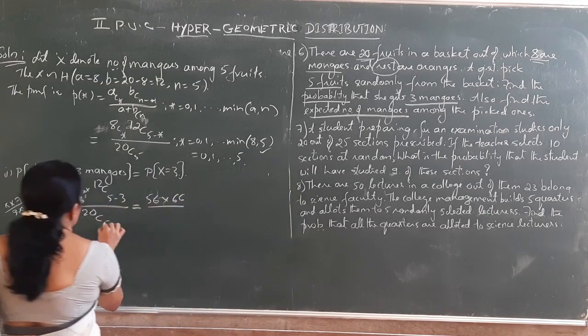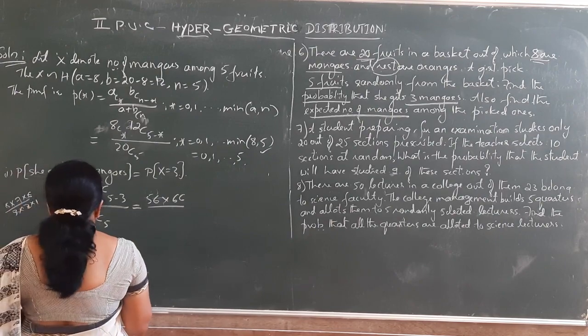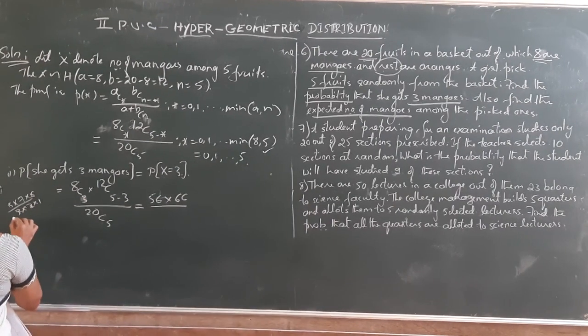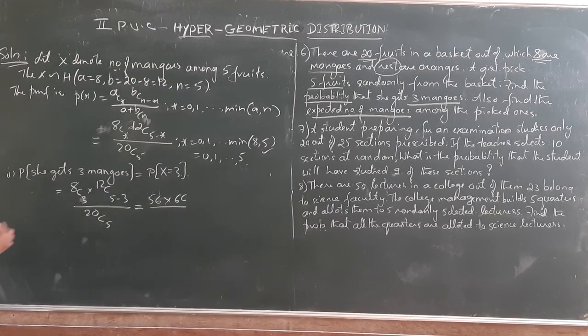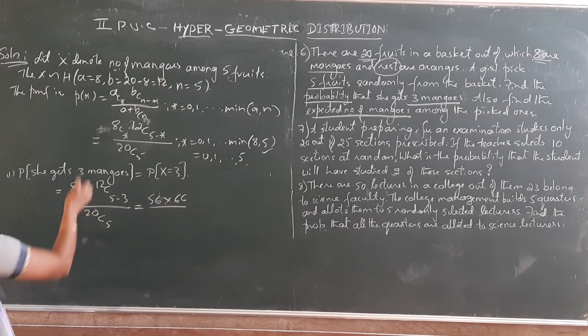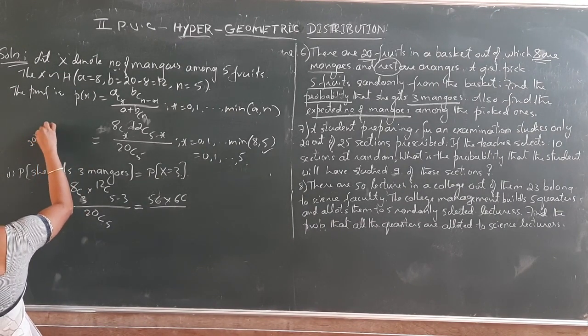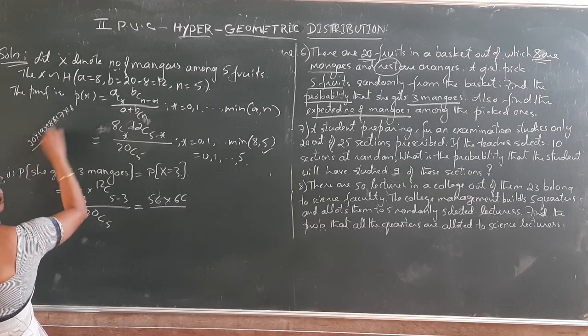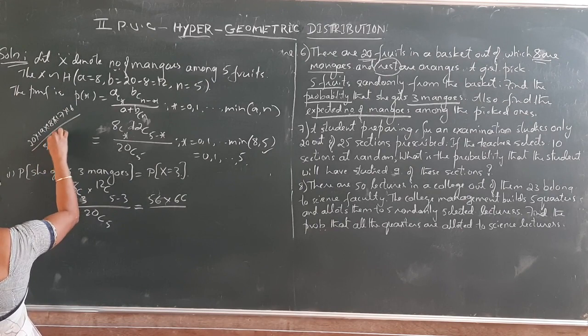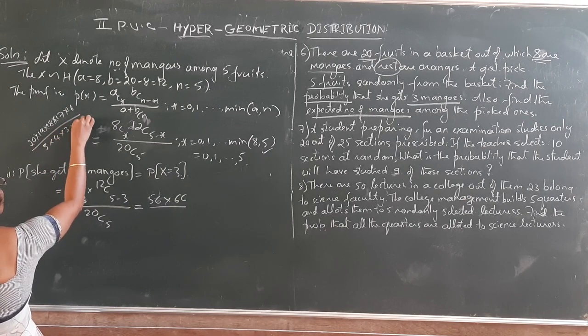divided by 20C5, which once again you can calculate. 20C5 is 20 into 19 into 18 into 17 into 16, that is 5 values, divided by 5 into 4 into 3 into 2 into 1.